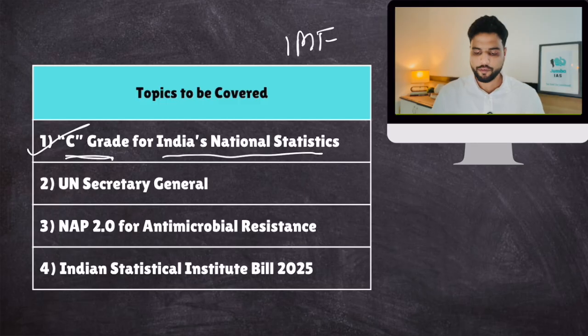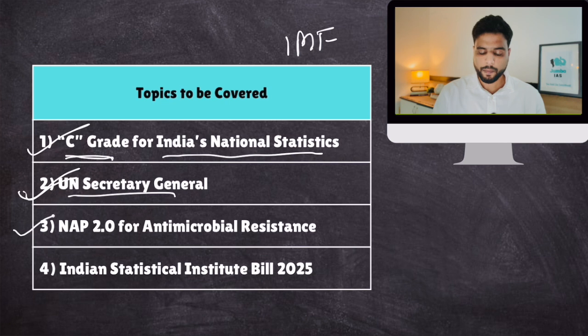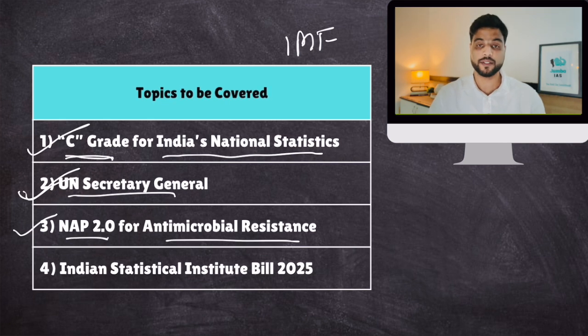Then, elections of United Nations Secretary General. Well, they are about to begin. So, we'll talk about the electoral process of this important post in the world governing body called United Nations. Then, third topic is National Action Plan 2.0 for Antimicrobial Resistance. Antimicrobial resistance is a big threat to the entire world. What is India's action plan? What was India's action plan? That was 1.0. And what is this new plan? We'll talk about all these things.